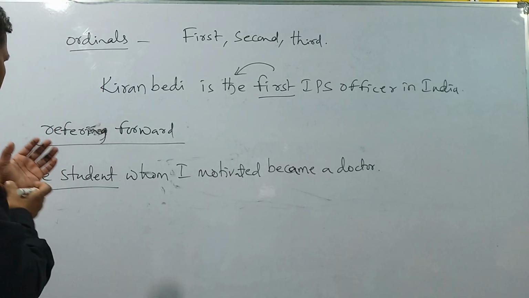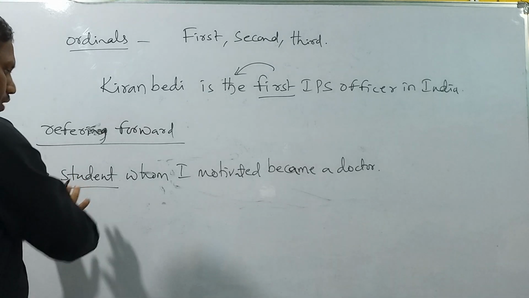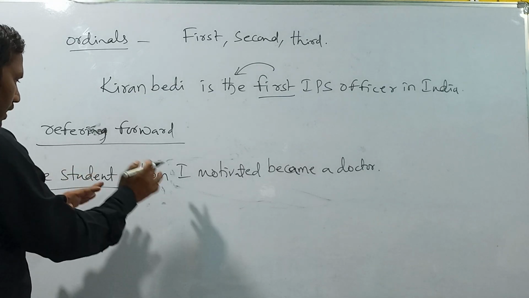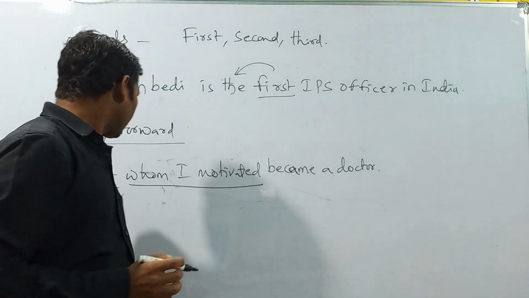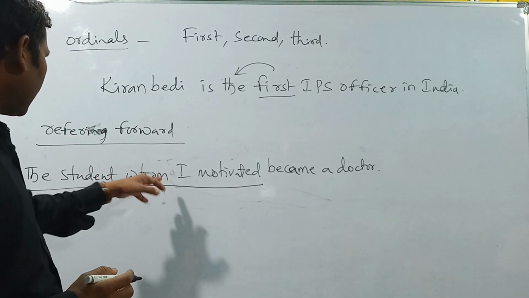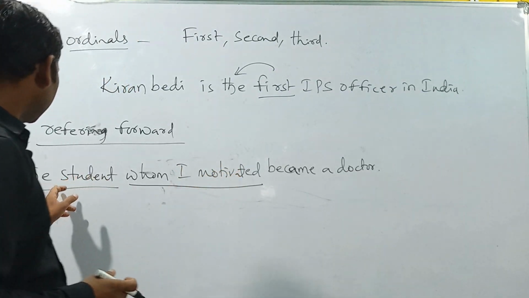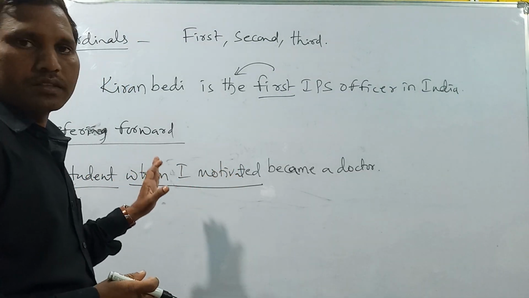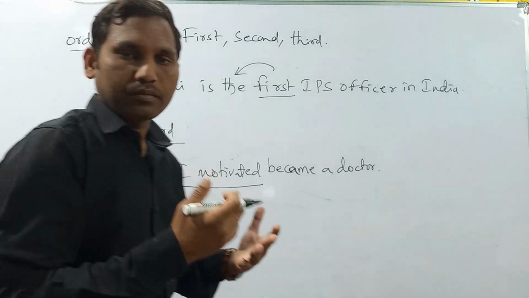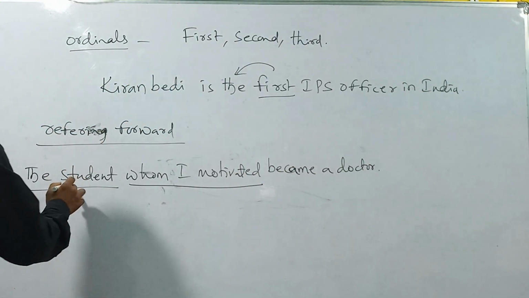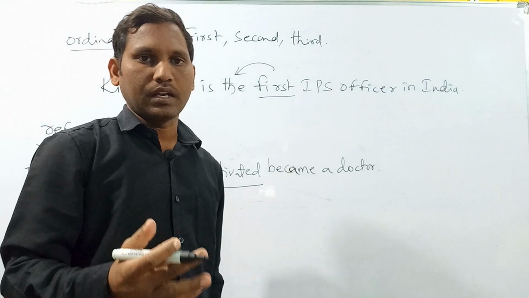Here student is a noun, and we are giving extra information about the student: whom I motivated. So this noun is again referred to by this clause. So before nouns which are referred to by some clause, we use "the". So this is another rule.